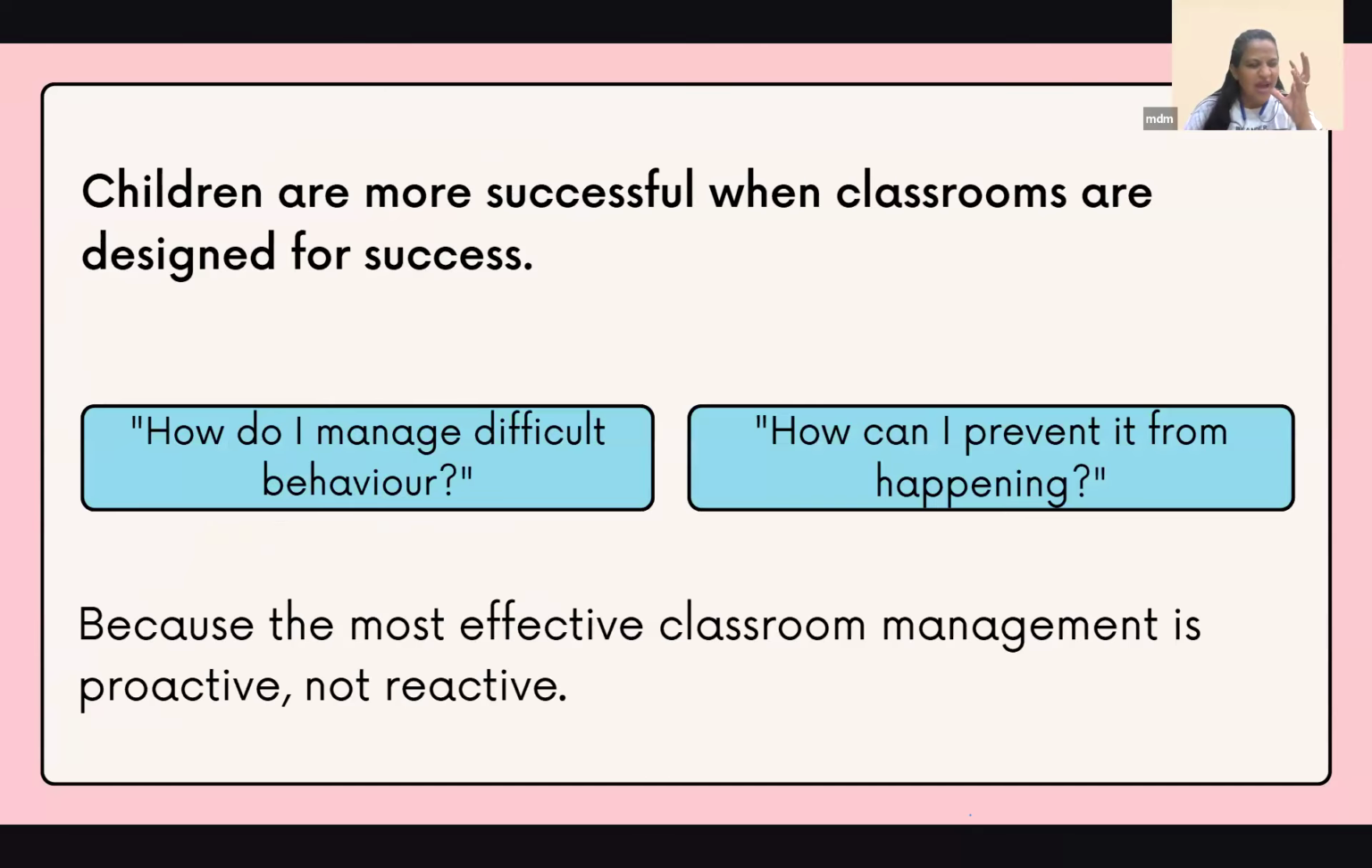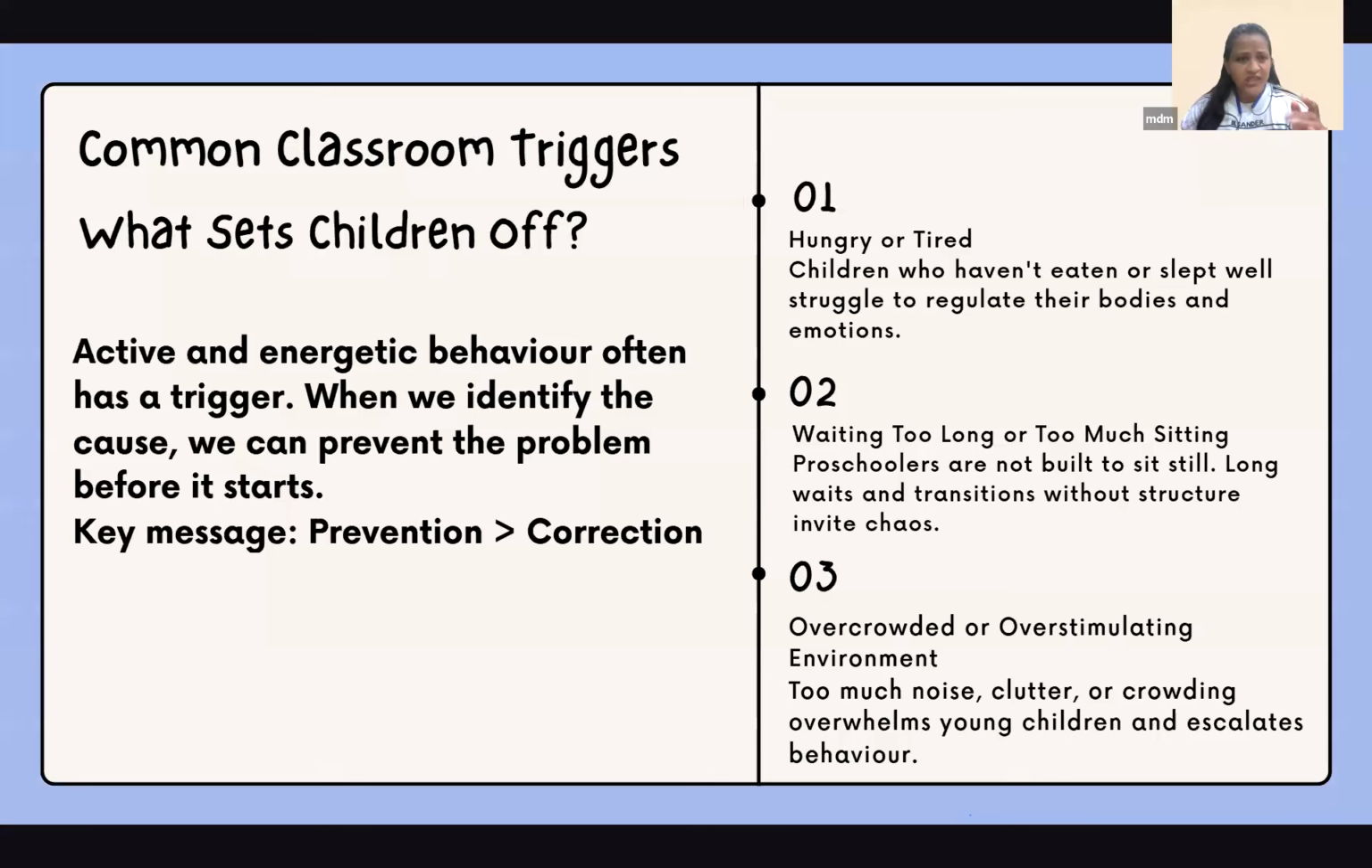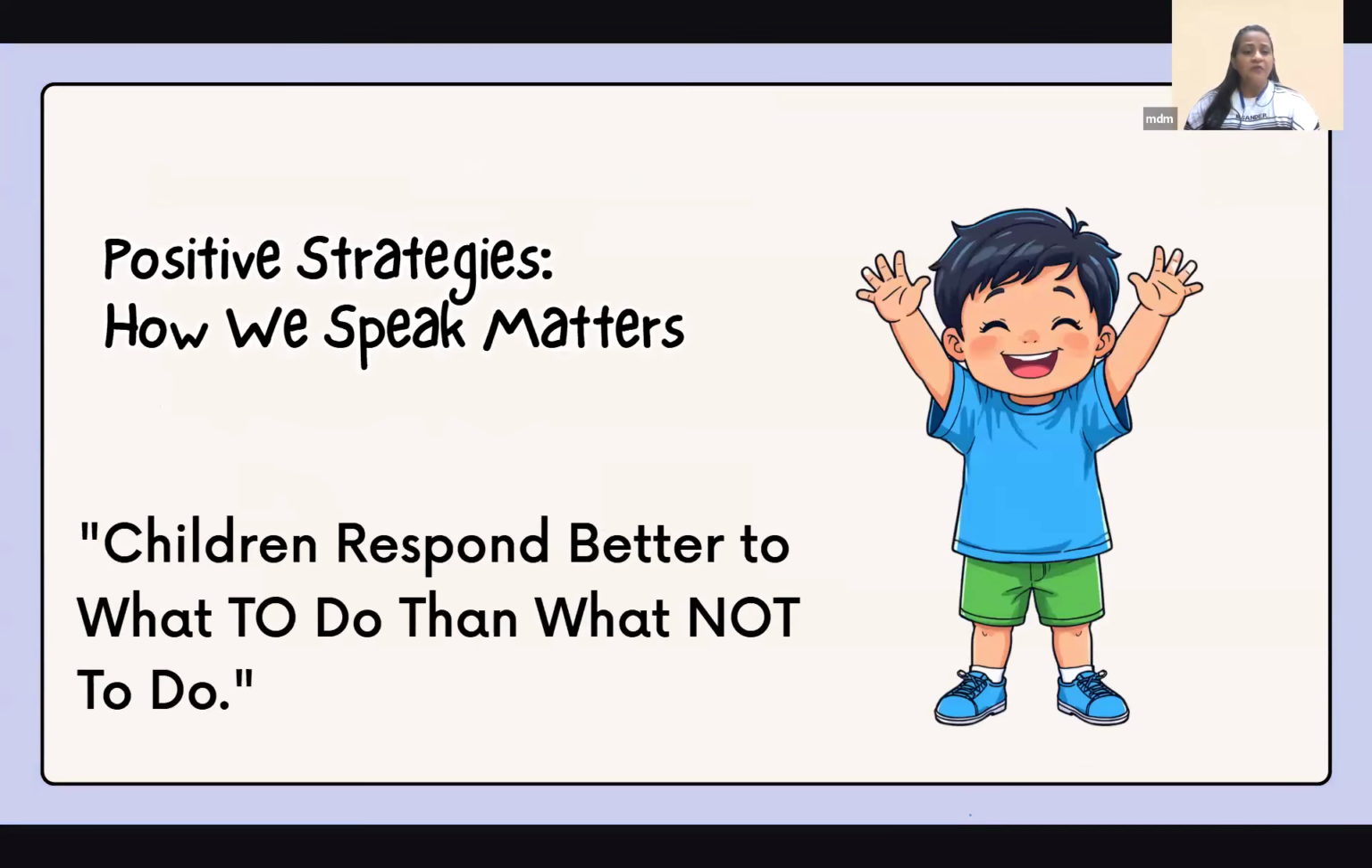So here again, instead of asking how do I manage this difficult behavior, we ask how can I prevent it from happening. These are some basic triggers, the common triggers that set the children off: they are hungry or tired, waiting in line too long or too much sitting, an overcrowded, overstimulating environment. I've mentioned all these, so I'm just going to brush past that. Now we come to some positive strategies.